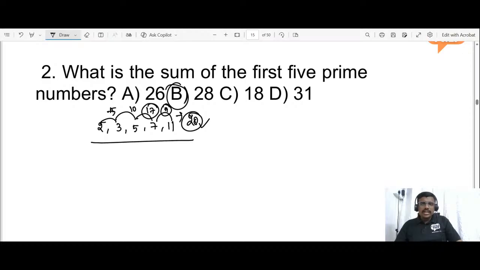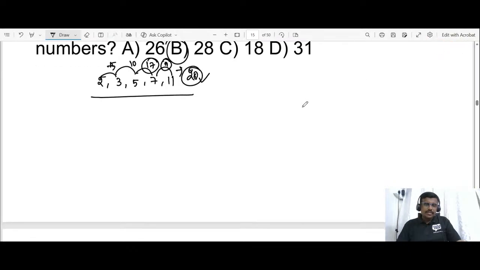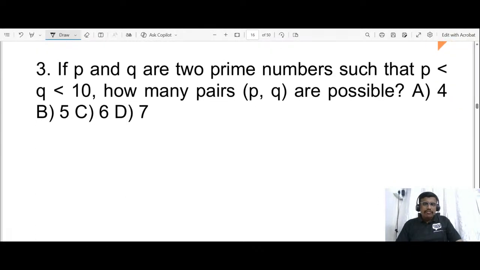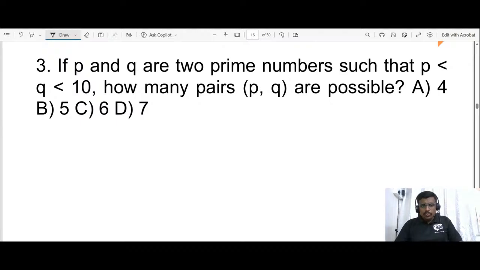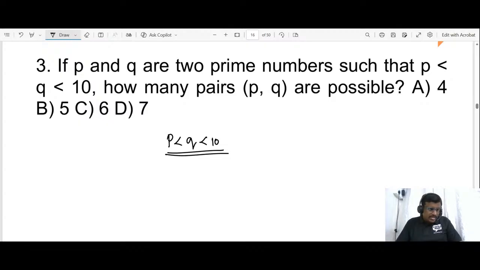Okay, shall we move to the next problem? P and Q are two prime numbers such that P is less than Q, which is less than 10. How many pairs of P and Q are possible?